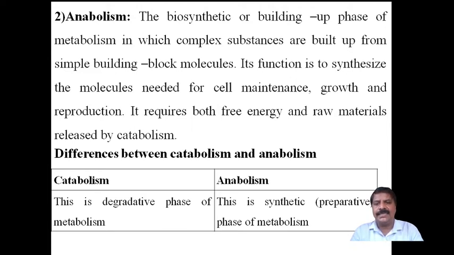Usually catabolism comes first, converting complex molecules into simple building block molecules. Then the simple building block molecules are used in the process of anabolism, and they again make complex molecules.